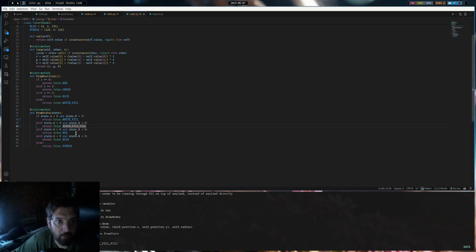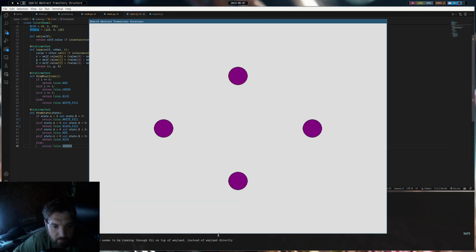Oh, color does not have a black fill. And so this is where we should actually be using gradients, because there's a lot more states than just 0 or 1. There's this interesting thing here where we should not be seeing these opposites like this.